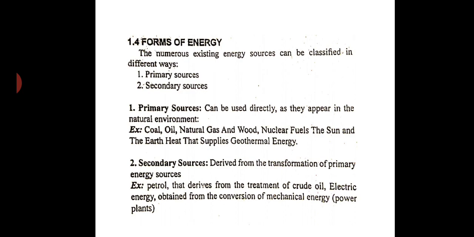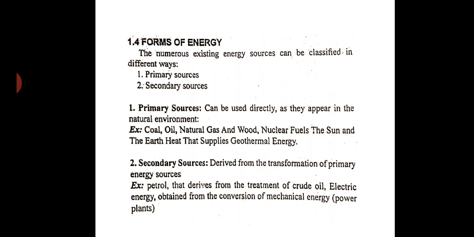Now looking at the forms of energy, we have two forms: the primary sources and the secondary sources. So what are primary sources? Primary sources can be used directly as they appear in the natural environment. Whatever is available naturally, if you are able to use it directly, then it is called a primary source. Like we get coal, oil, natural gas, wood, sun. These are all primary sources.